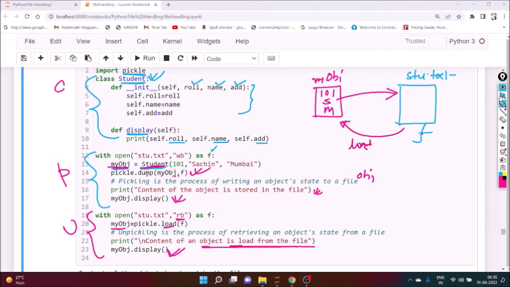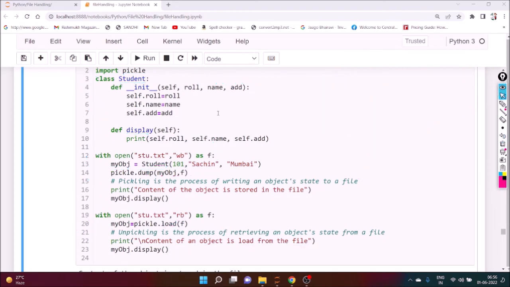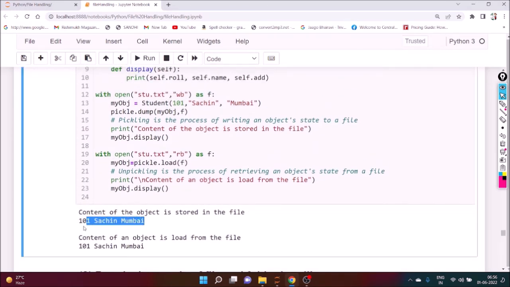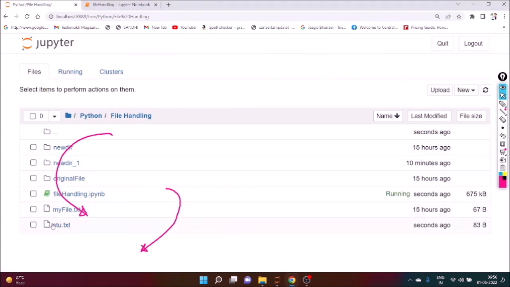So we can see the output. You can execute it. If you execute it, we can see the content of the object is stored into the file, 101 Sachin. That means we are displaying this one, and this particular part. And here you can see stu.txt is there.